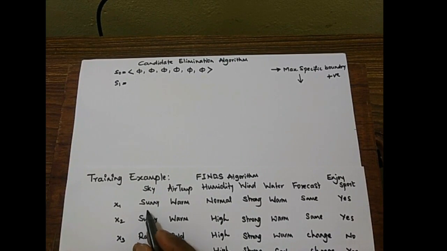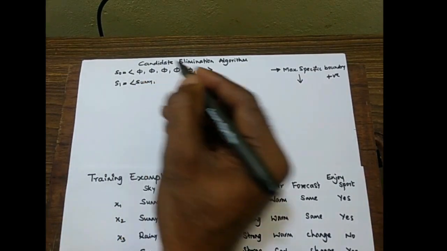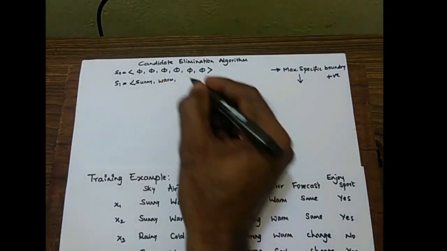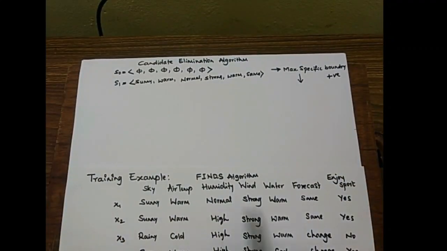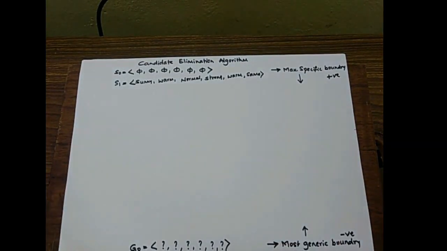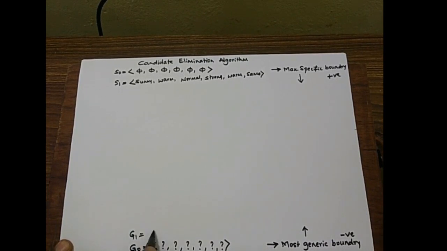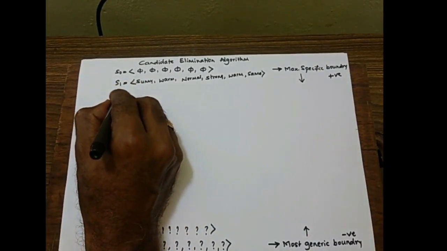So S1 will be the same as what we have written in the case of the Find-S algorithm. It is sunny, warm, normal, strong, warm and same. We have considered X1 since it is a positive training sample. This positive training sample will not be considered for the generic boundary. So G1 will again be all question marks, 1, 2, 3, 4, 5, 6. G1 won't change.